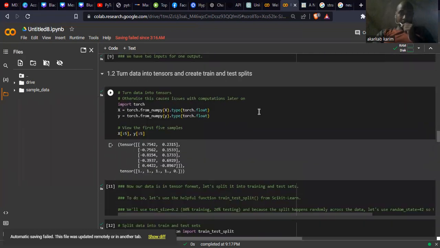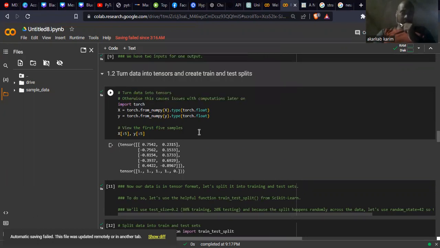So, turn data into tensors and create train and test splits. Before trying to do anything, we should first make this transformation for our data as tensors. We need to transform it to tensors to make it faster. To do that, we can use torch.